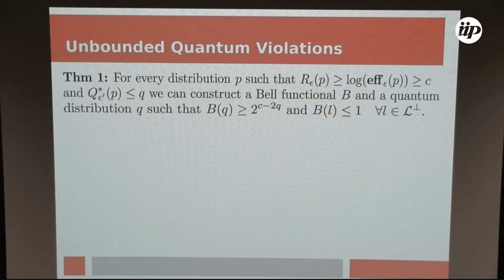And it's bounded above on local distributions that may abort.